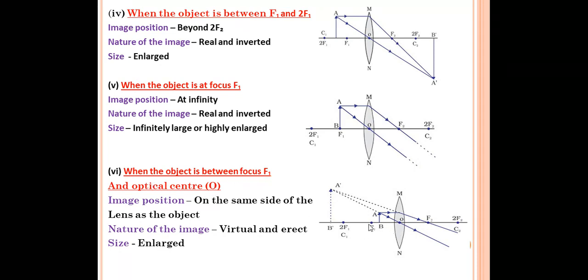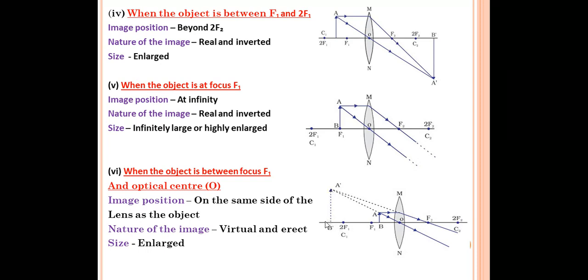At this point, between f1 and O, AB is our object. A ray of light will pass through focus f1. Second ray of light we can pass through the optical center O. But as we can see, these two rays cannot meet. So what we will do, we'll extend the lines. We'll extend these two rays and they will meet at a point beyond 2f2.